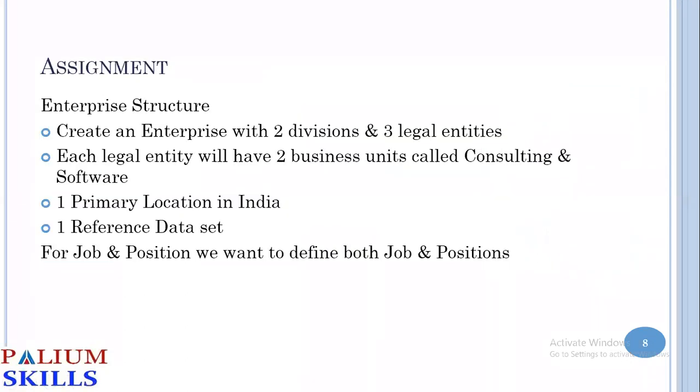So when you are doing practice, maybe tomorrow, day after, you can try to replicate this: create an enterprise with two divisions and three legal entities. Each legal entity can have two business units called consulting and software, one primary location in India, and you can have one reference data set. For job and position, you can say we want to define both job and positions. Just try it out when you get some time.